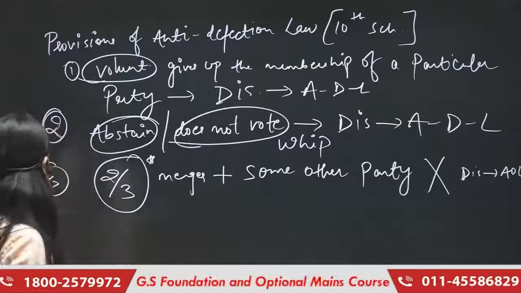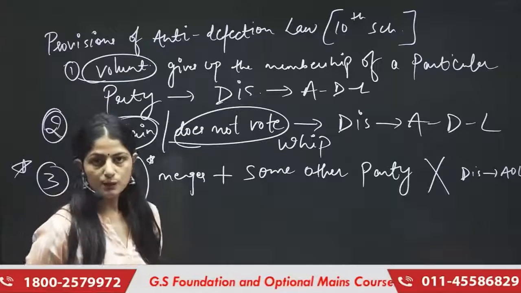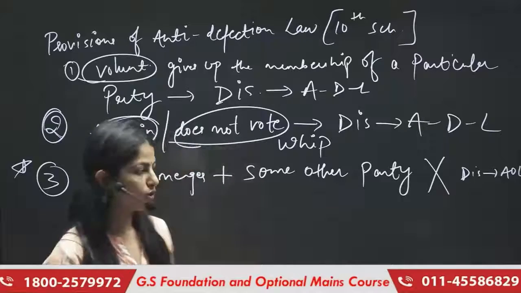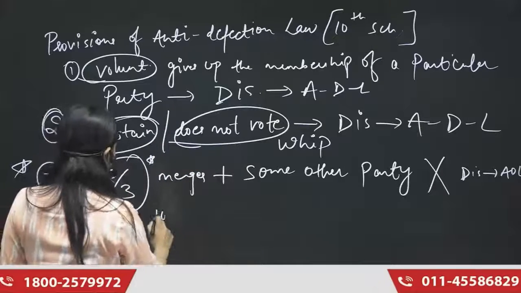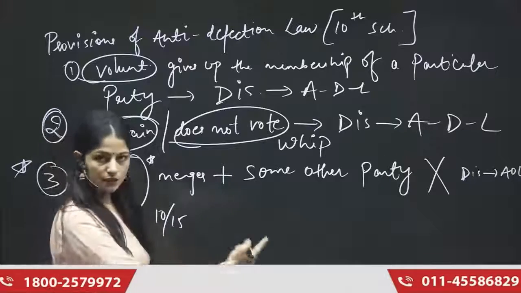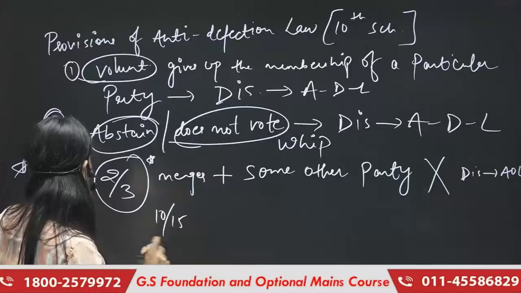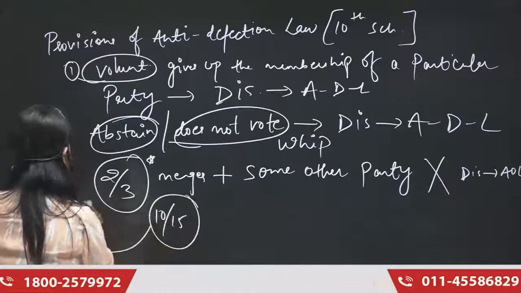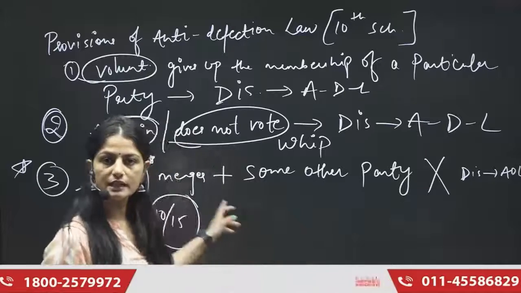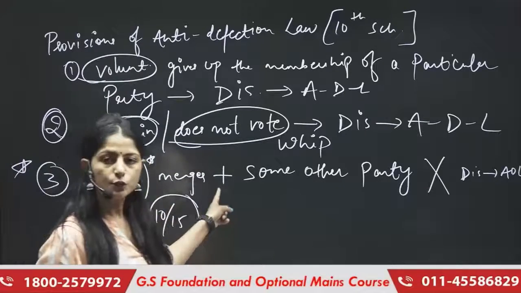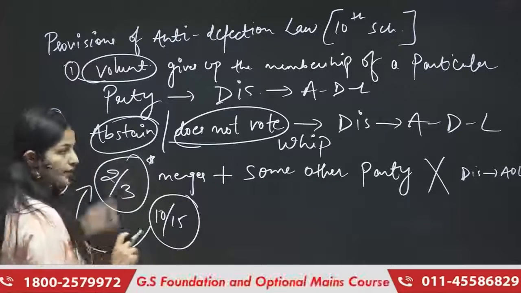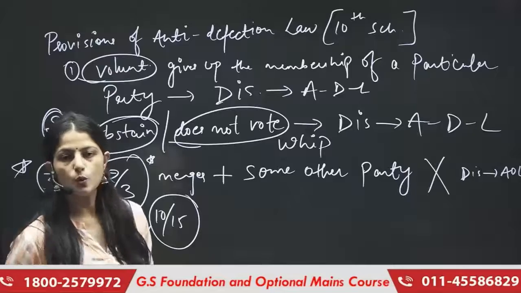So that is why the High Court gave this judgment that these MLAs would not be disqualified under anti-defection law, because there were around 10 out of 15 members who joined the other party, who joined BJP, which fulfills the criteria of what? 2/3 of the members, which fulfills the criteria of this exceptional clause, which is that 2/3 of the members should merge with the other party. So that is why the High Court gave this decision that they will not be disqualified.